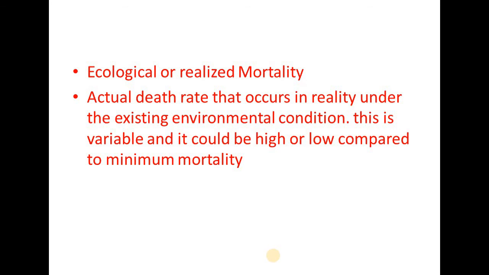An example is, even though the average lifespan of a population is about 70 years, due to an epidemic outbreak the death rate will be high, or if there is some improvement in the living conditions, the average lifespan may increase, bringing the realized mortality lower. So this is what is called ecological or realized mortality.